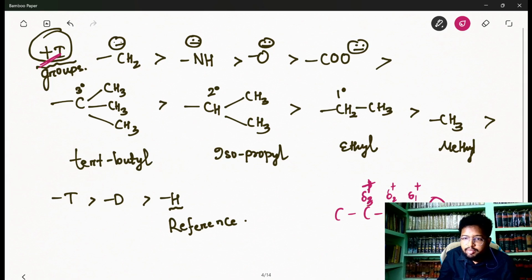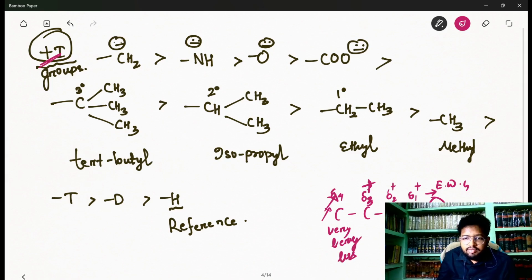Sir, how do you know it is del positive? If this group is a withdrawing group, EWG, it is del positive; if it is a donating group, you will get del negative. Anyway, after the third carbon, this inductive effect is very less, too little even to consider.